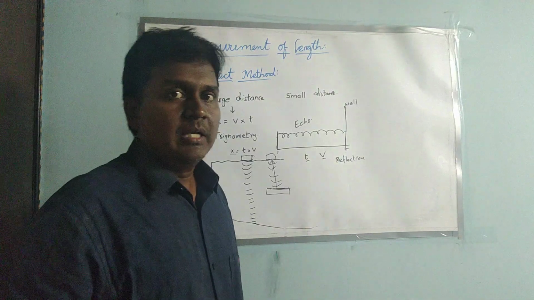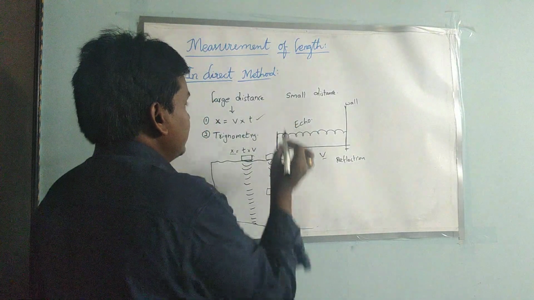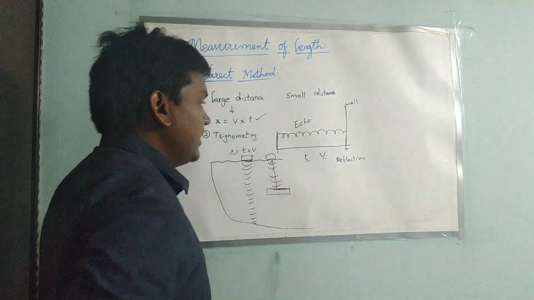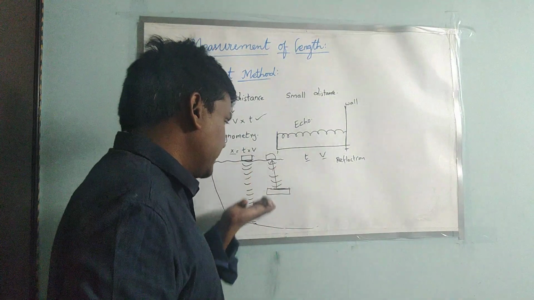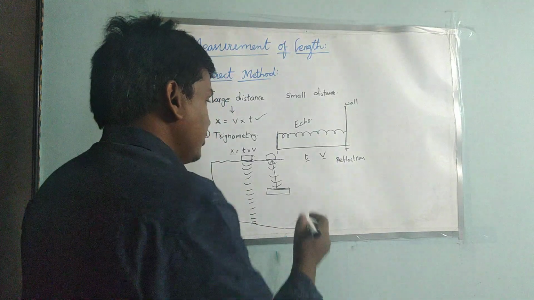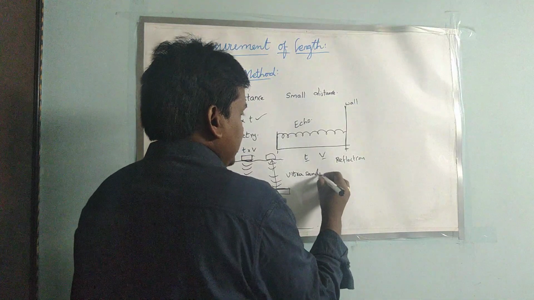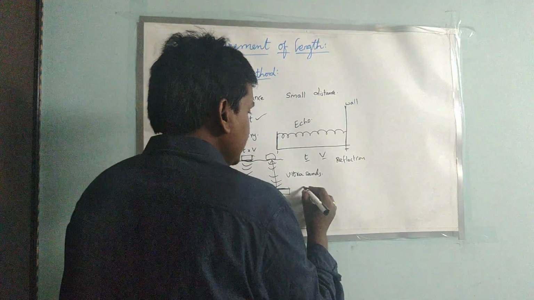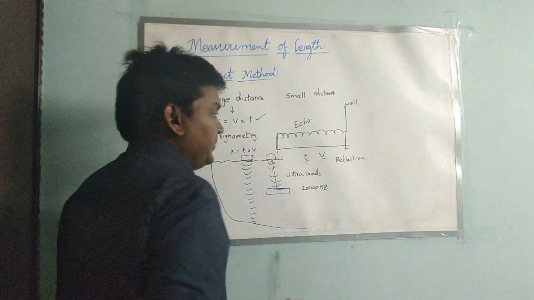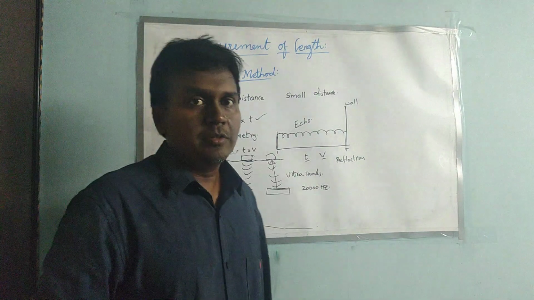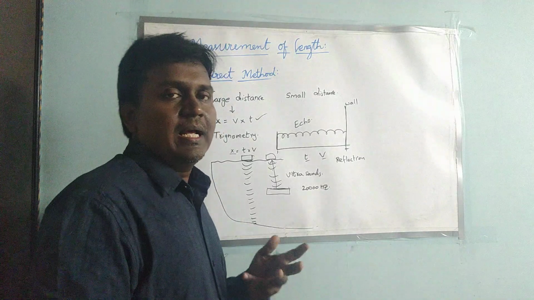If we know one endpoint and we don't know the other end, then we use this indirect method using this formula. Here we are sending sound waves. Normal sound waves may not travel up to this end, so we have to use ultrasounds. Ultrasounds are those with a frequency above 20,000 hertz. We may not hear those sounds, but the sender and receiver transmitter give us the time.